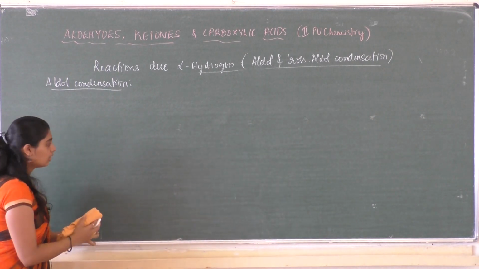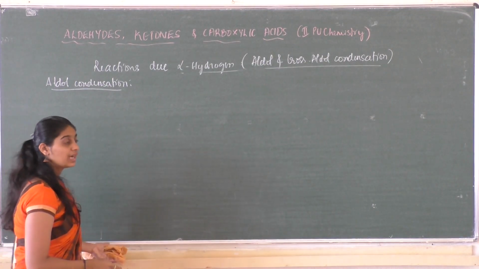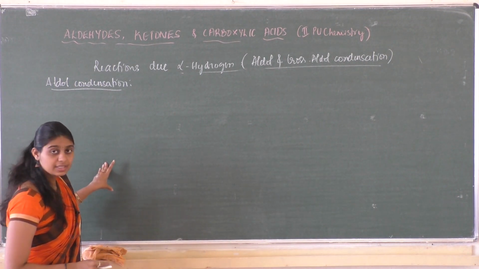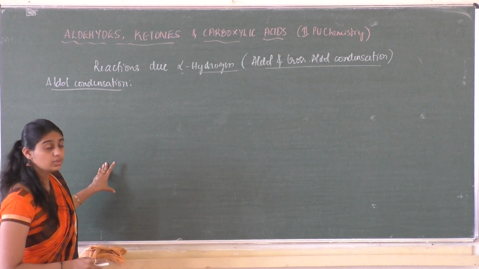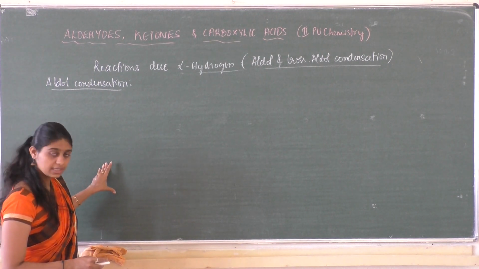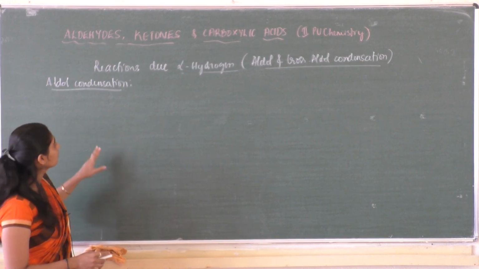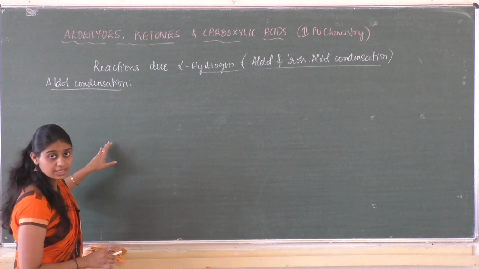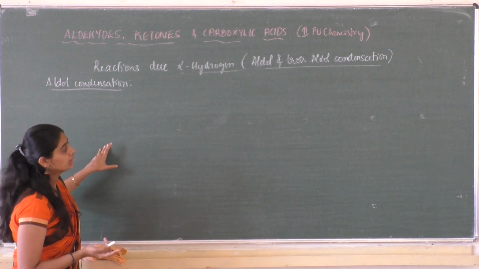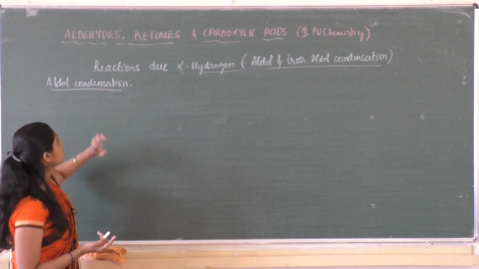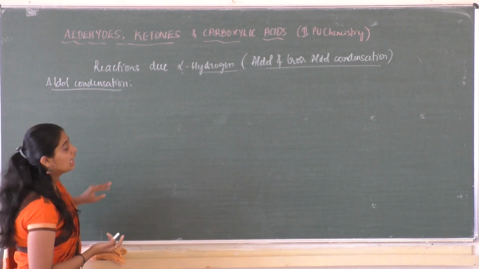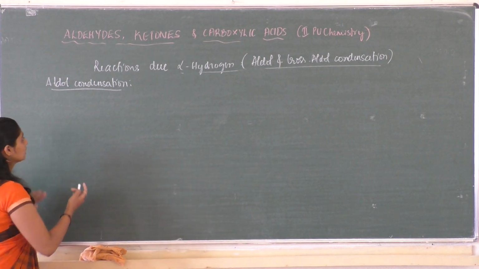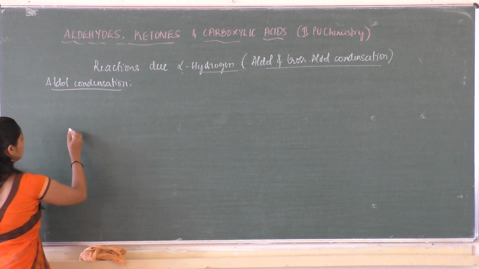When aldehydes or ketones, which consist of at least one alpha hydrogen atom, are treated with dilute KOH or NaOH, we get aldol or ketol, which on further heating will give the condensation product, that is alpha beta unsaturated carbonyl compound. So let me write the reaction.